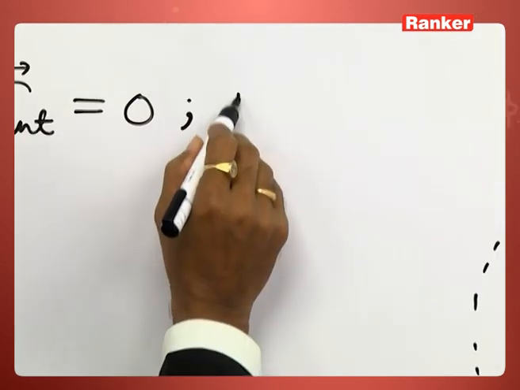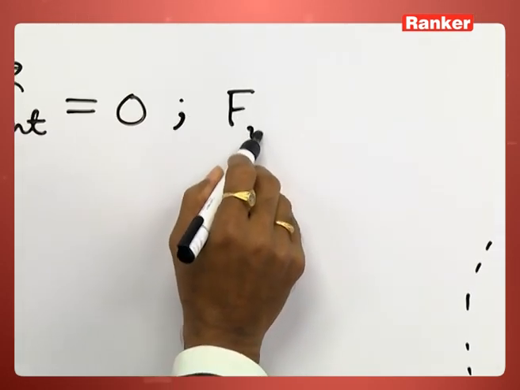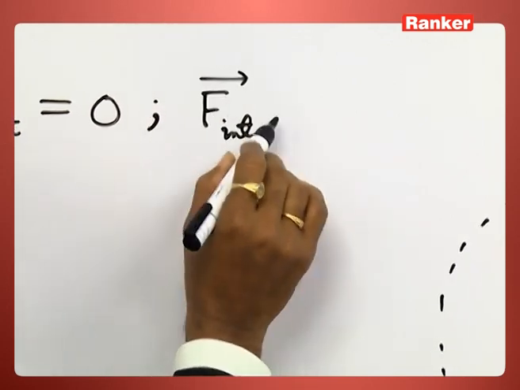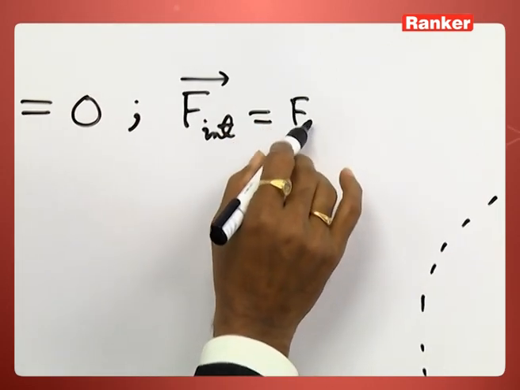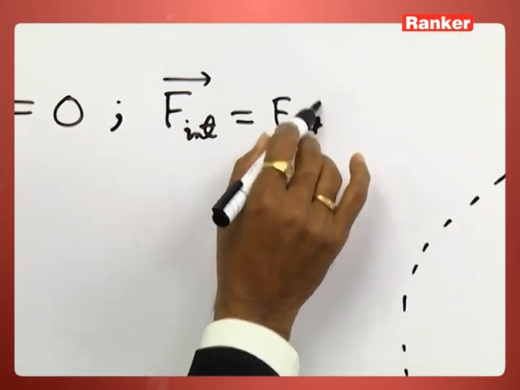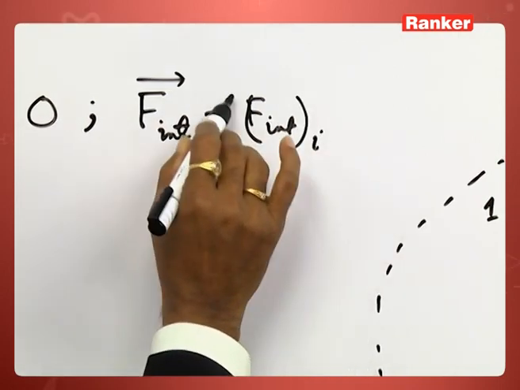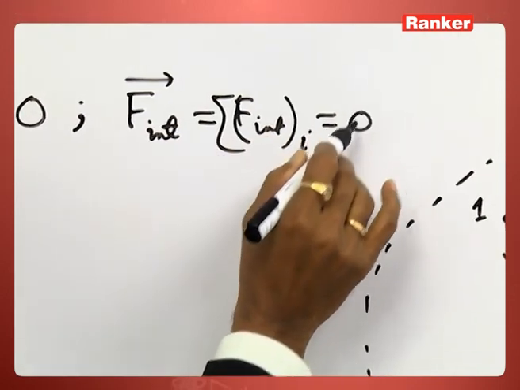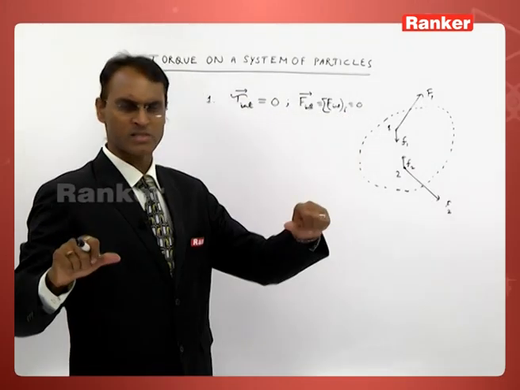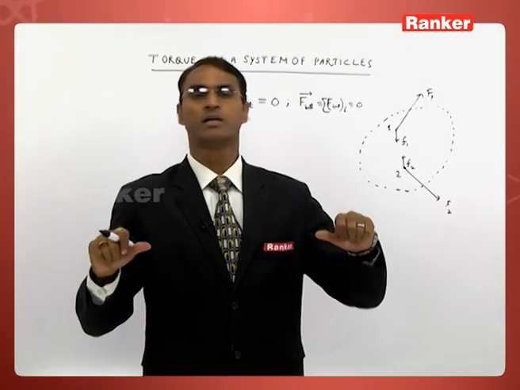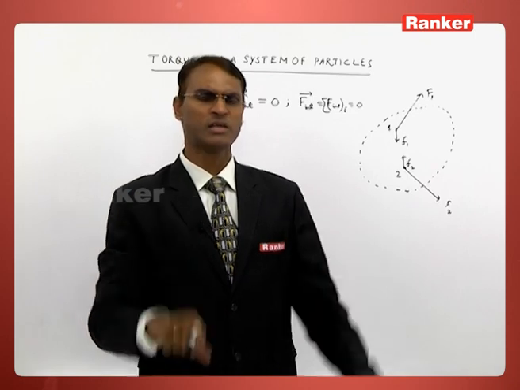Previously you learned that the sum of all internal forces will always be equal to 0, because the internal forces appear in the form of action reaction pair.